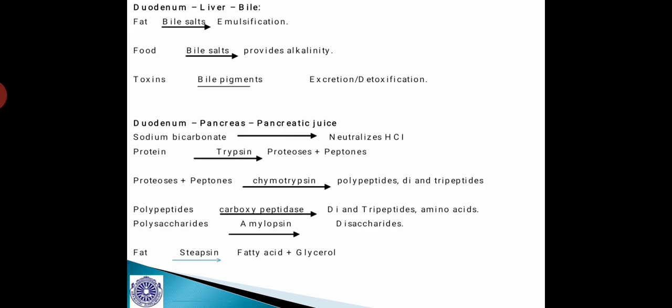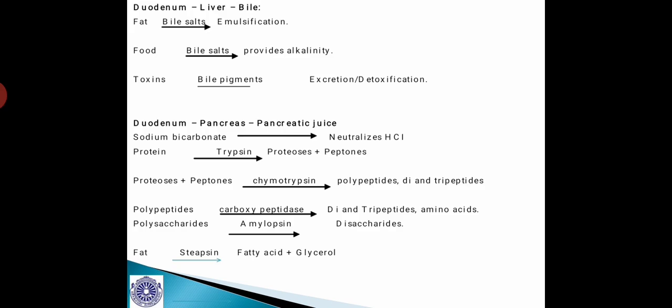The enzyme chymotrypsin acts on proteoses and peptones and converts them into polypeptides, di and tripeptides. The polypeptides are acted upon by carboxypeptidases, which convert them into di and tripeptides as well as amino acids. And the polysaccharides are acted upon by amylopsin, and converted into disaccharides.